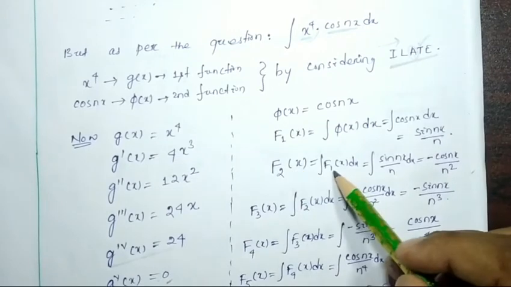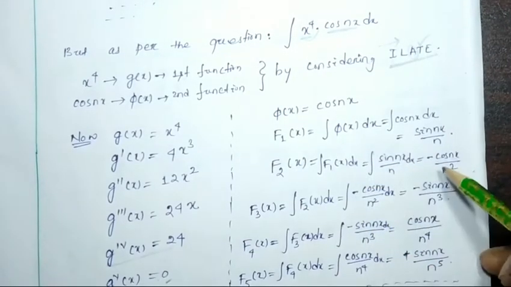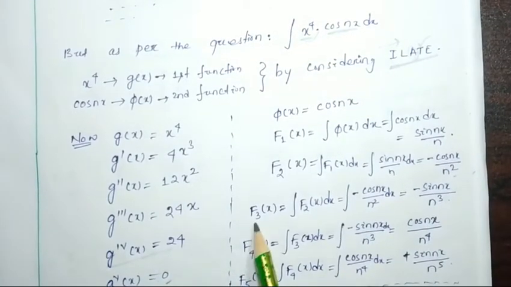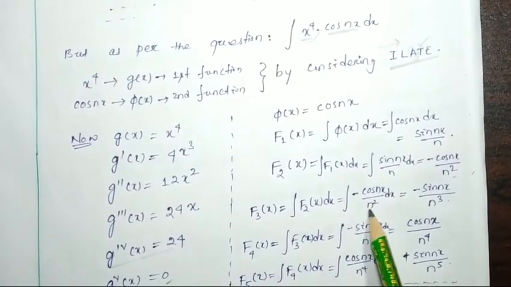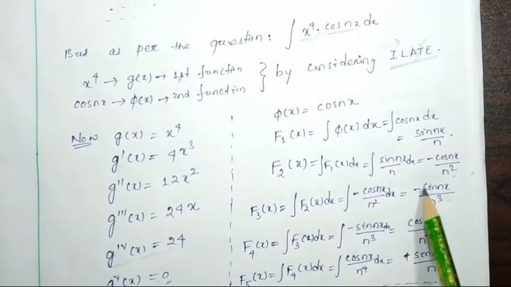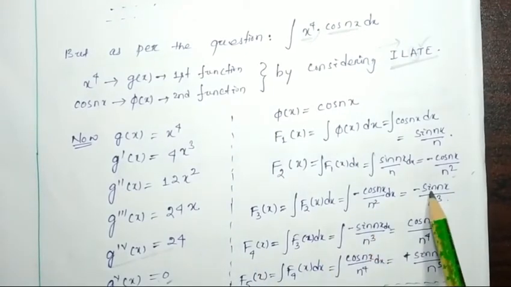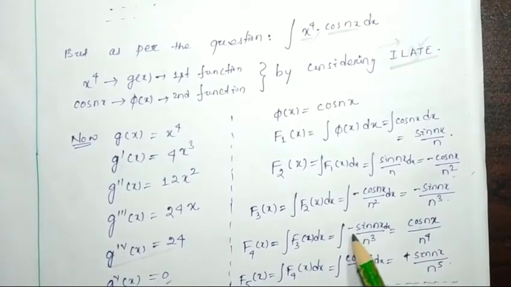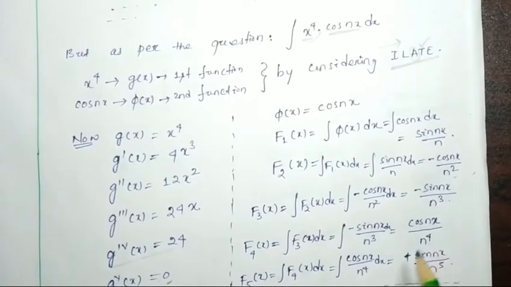f2(x) will be the integration of f1(x) dx, that is sin nx by n dx, which will be equal to minus cos nx by n square. f3(x) will be the integration of minus cos nx by n square dx, which will be minus sin nx by n cube. Then f4(x) will be the integration of this one, and because of minus minus plus, it will be cos nx by n to the power 4.